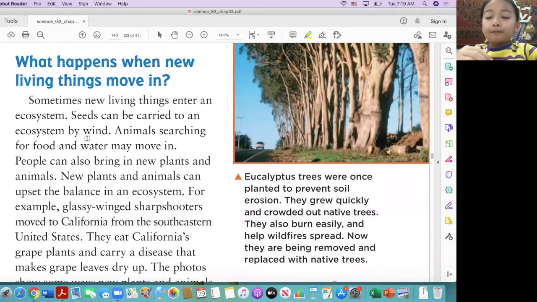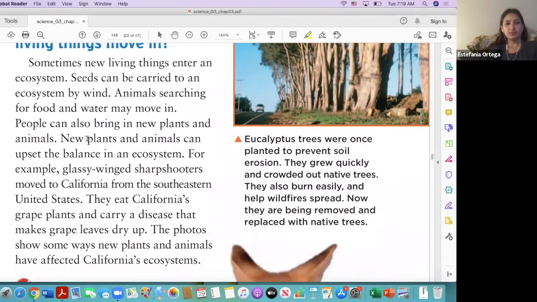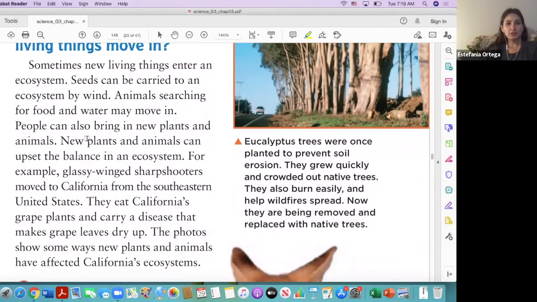Okay, so what happens when new living things move in? Sometimes new living things enter an ecosystem. Seeds can be carried to an ecosystem by wind. Animals searching for food and water may move in. People can also bring in new plants and animals. New plants and animals can upset the balance in an ecosystem.